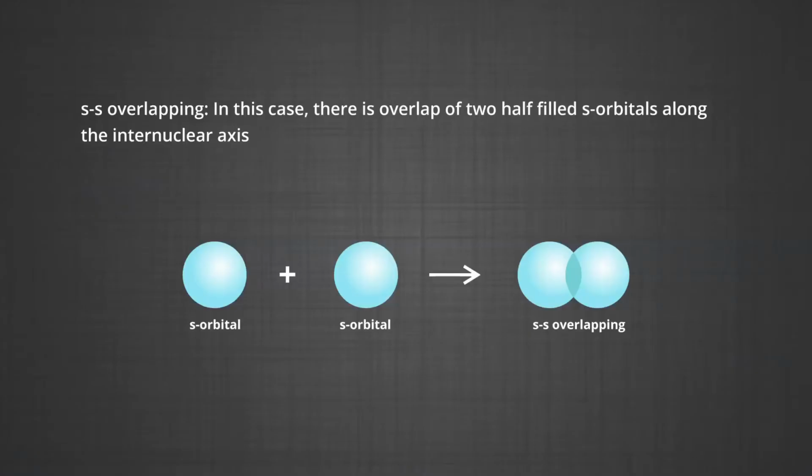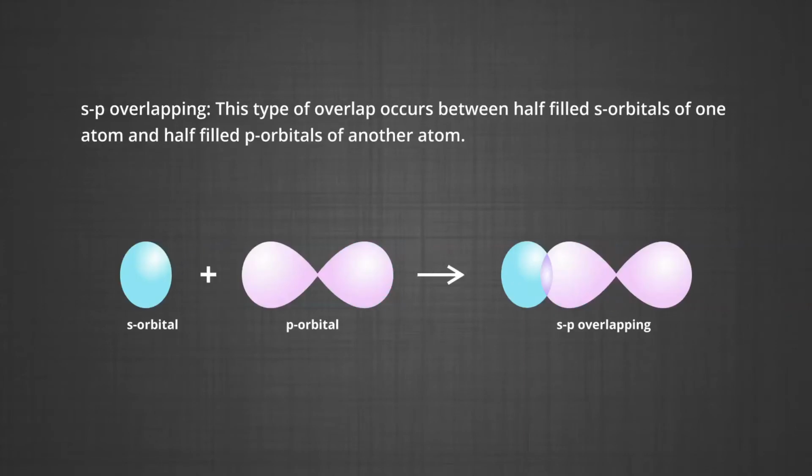This can be formed by any one of the following types of combinations of atomic orbitals. s-s overlapping. In this case, there is an overlap of two half-filled s orbitals along the internuclear axis as shown below in the figure. Now, s-p overlapping.